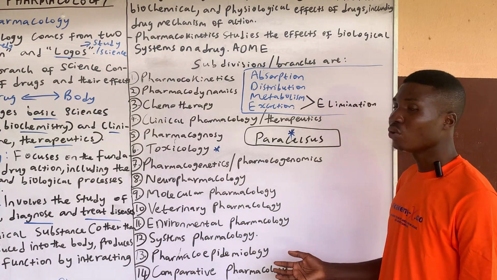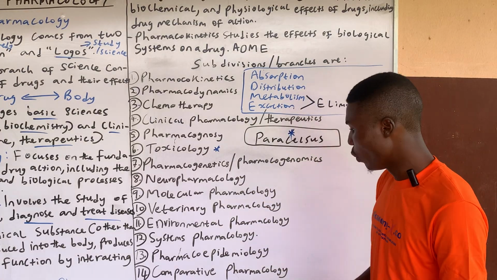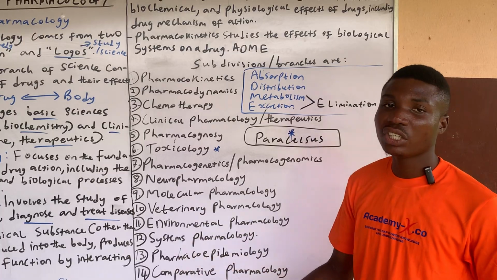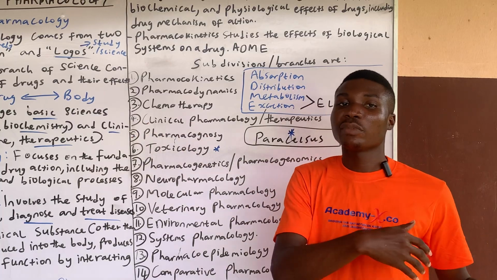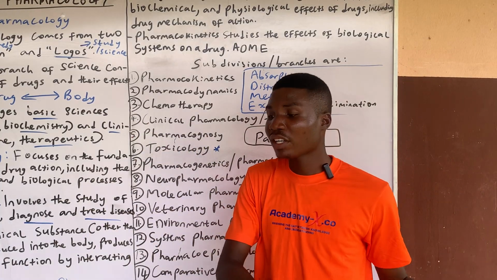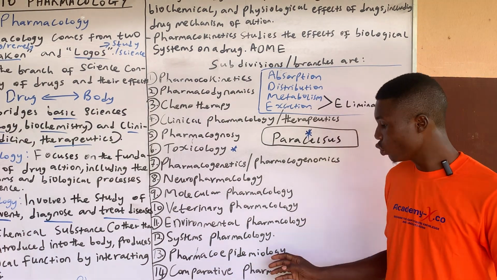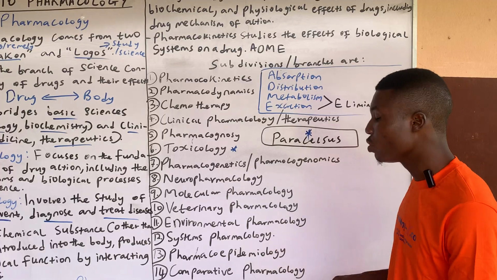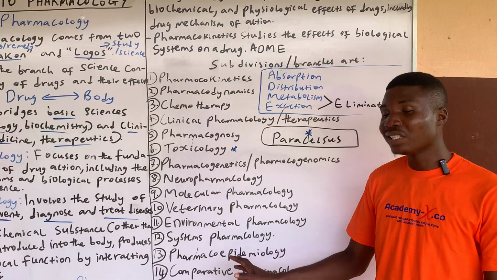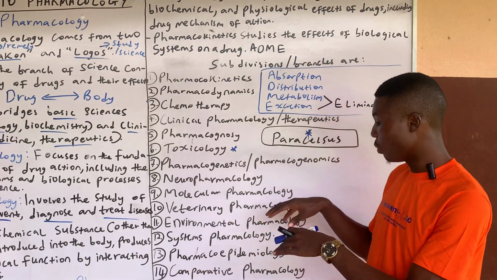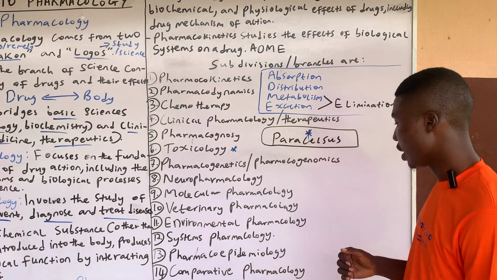Systems pharmacology is how drugs interact with physiological systems as a whole. So in systems pharmacology, you talk about different systems and how drugs interact with these different systems. So the respiratory system, the nervous system, the cardiovascular system. Then pharmacoepidemiology has to do with the study of drug use in a population. Epidemiology has to do with disease pattern. The pharmaco is drug use in the population with regards to a specific disease pattern. It's a topic on its own in pharmacology. You're going to be seeing that as you go on.